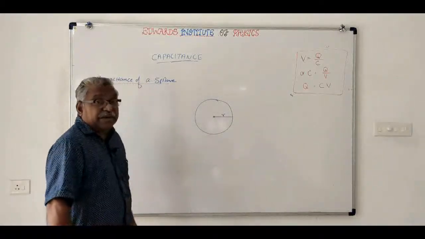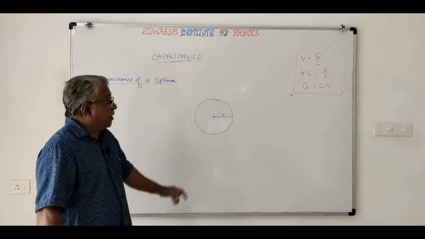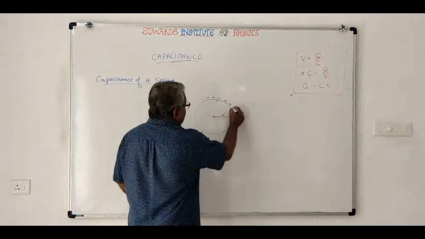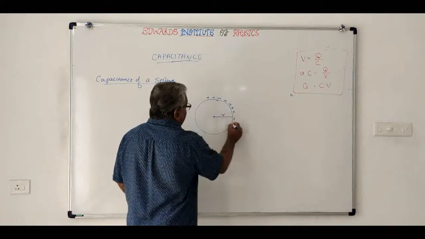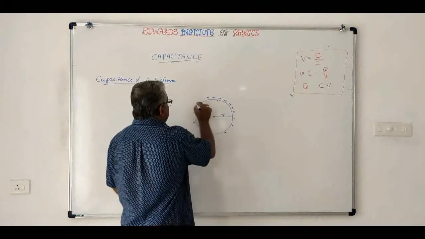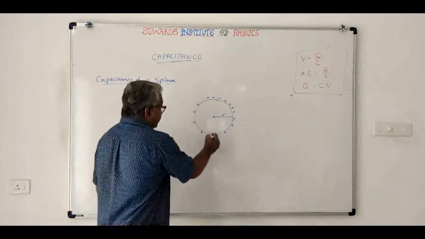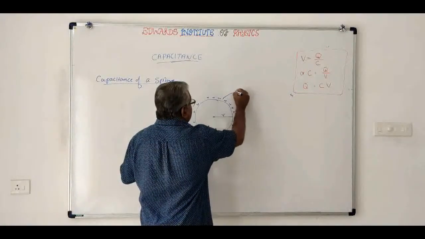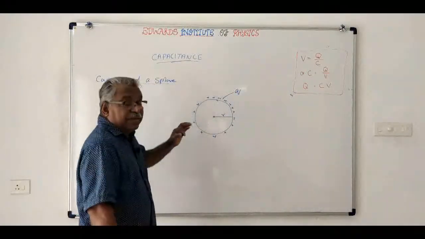This is a sphere of radius r meters. Okay. Now, imagine that you are charging it. So, the charge will reside on its surface. This is a conductor, and it is charged with a charge Q. You are giving a charge Q.